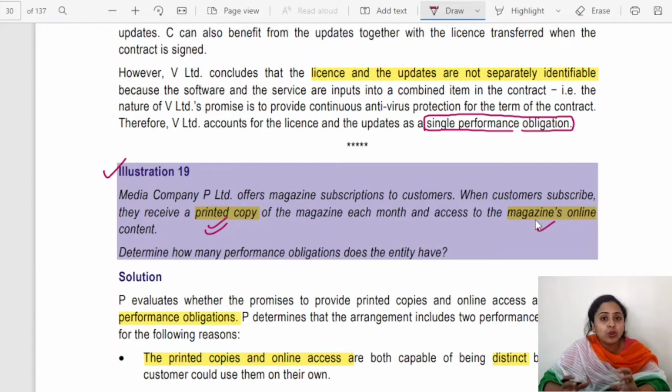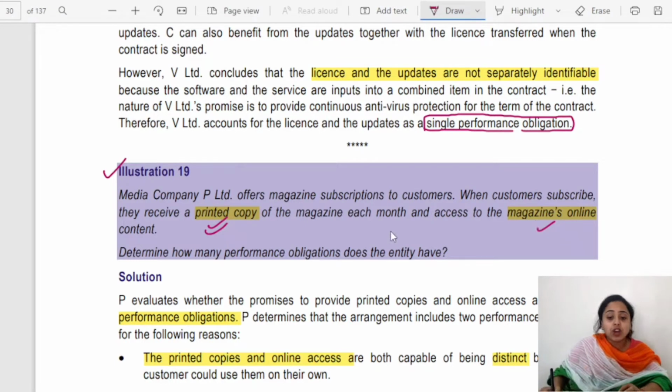There is no cross reference given. Only the format is different. The goods are different, the format is different of supplying the same magazine. But they are distinct. Why distinct? They have the capacity of being used on their own completely without use of any other resources.